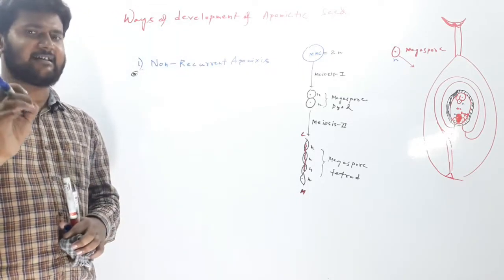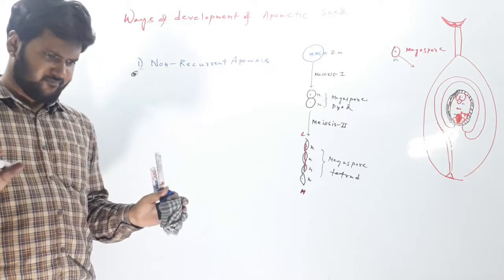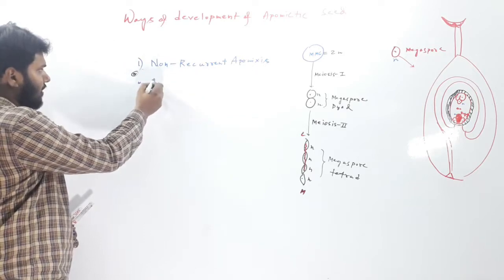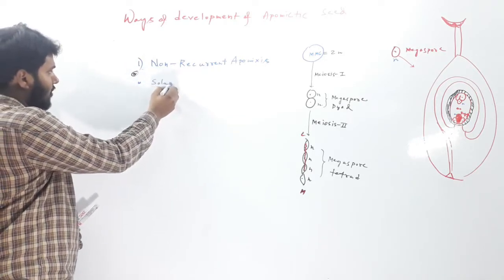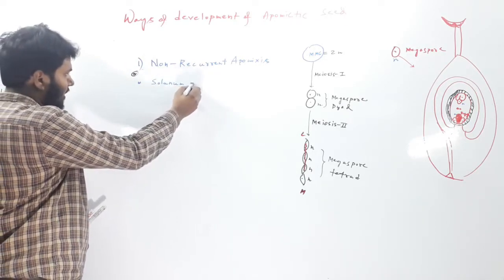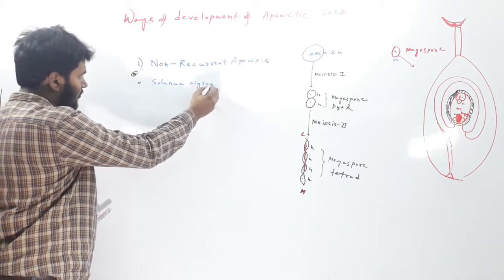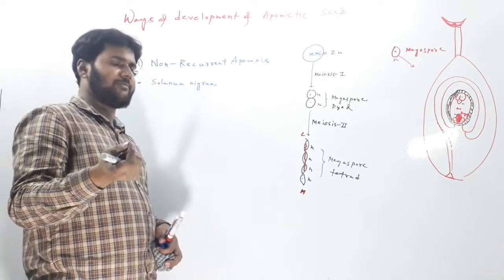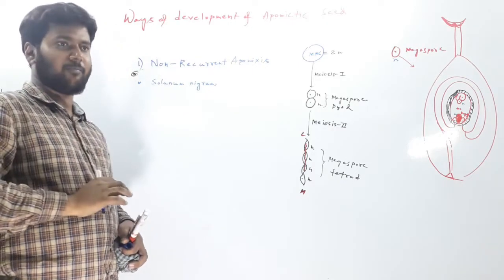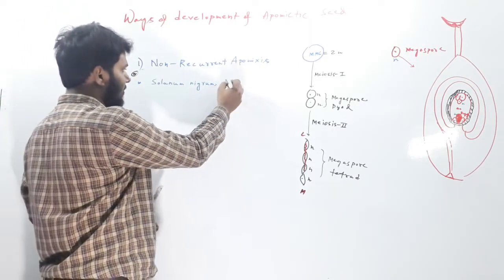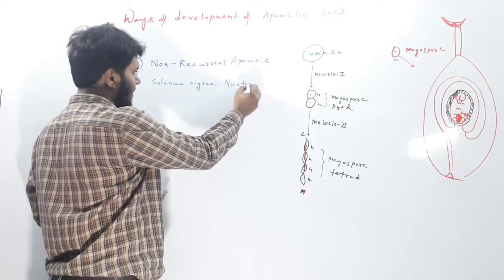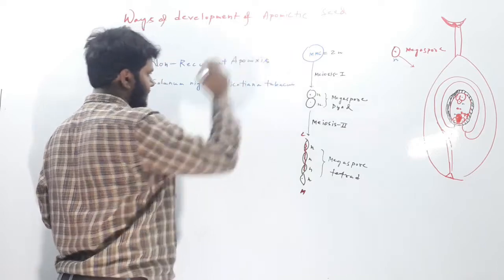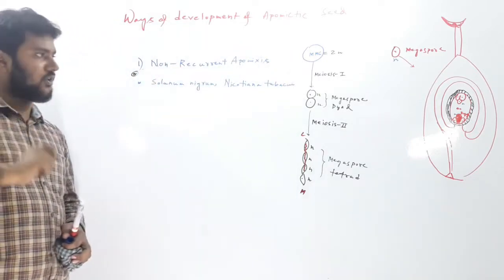It is found in very few species, like Solanum nigrum, or in the common tobacco plant, Nicotiana tabacum. This is a very rare one, first of all.